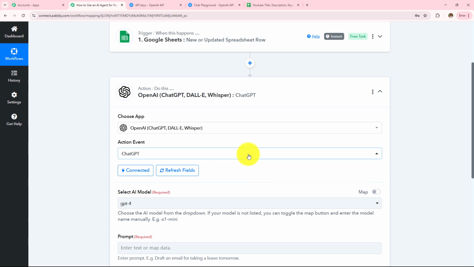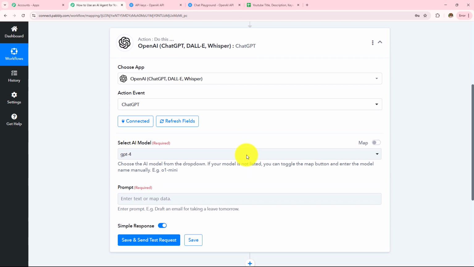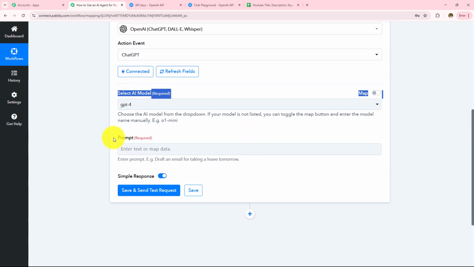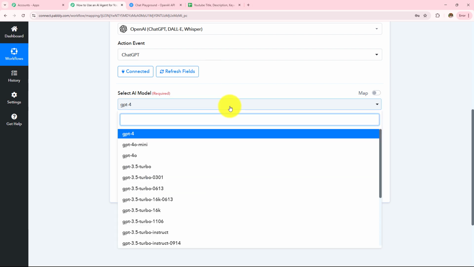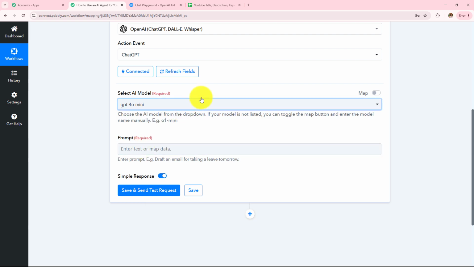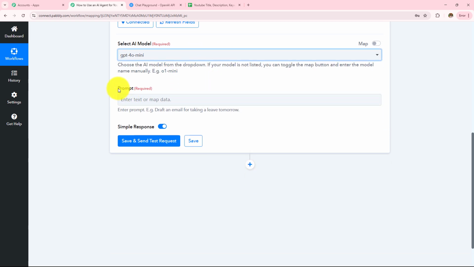So here OpenAI is successfully connected with Pabbly Connect, and now I have to select the model and enter the prompt. So in this AI model, I am going to select this as GPT-4o mini. You can select according to your choice and preference. Then we need to enter this prompt. So here I am going to enter the prompt in a way that whenever I insert an idea of my YouTube video, the description, title and keywords are automatically generated.